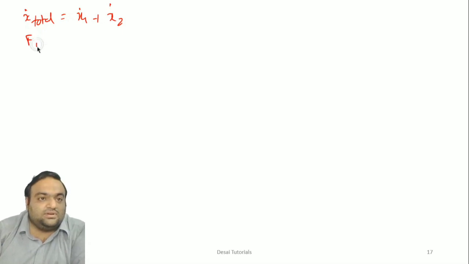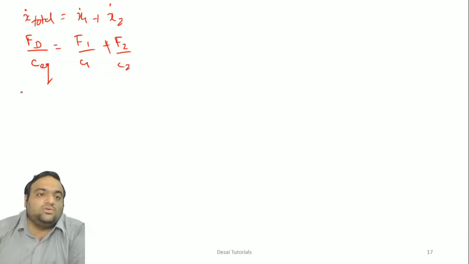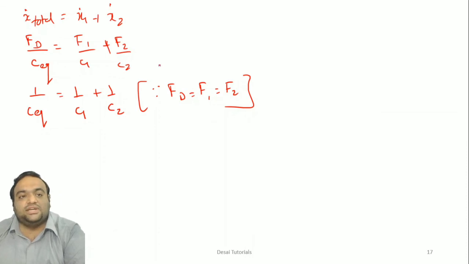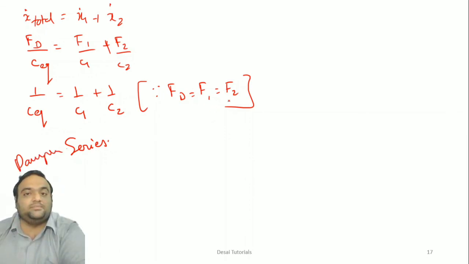So Fd by C equivalent is equal to F1 by C1 plus F2 by C2. Now forces are equal, so what I can say is 1 upon C equivalent is equal to 1 upon C1 plus 1 upon C2, since Fd is equal to F1 is equal to F2. Fd is nothing but the damping force that I indicated. So this is the condition for the dampers in series, and it is the same as that of the springs in series.